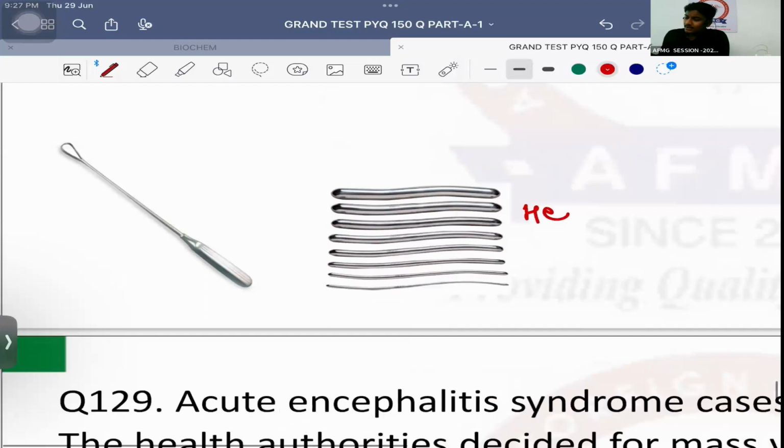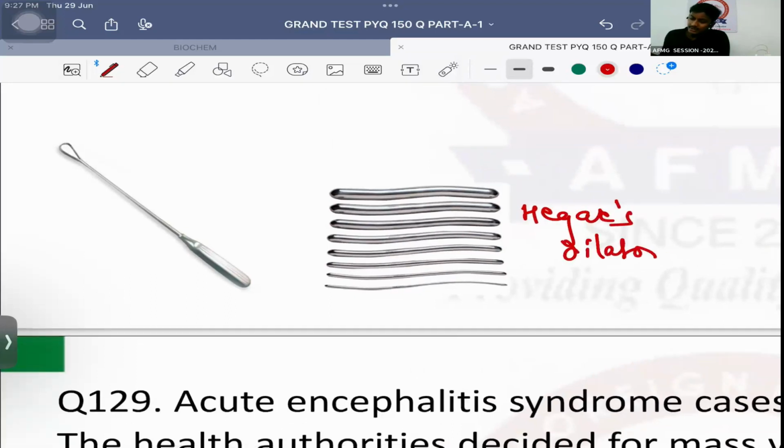Shabash. This is a Hegar's dilator. Along with Hegar's dilator, what is this? Uterine.